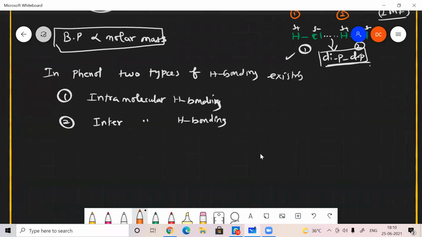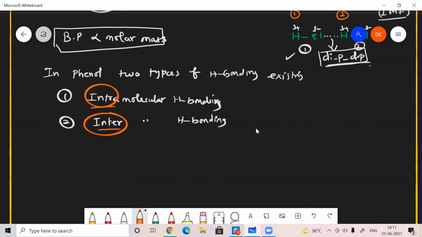What's the meaning of intra and inter? Internet, intranet. Intercollegiate meet, intracollegiate meet. Intra means between two molecules, and inter means within the same molecule. Okay, fine.